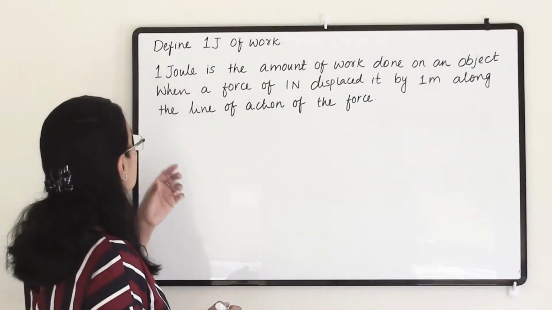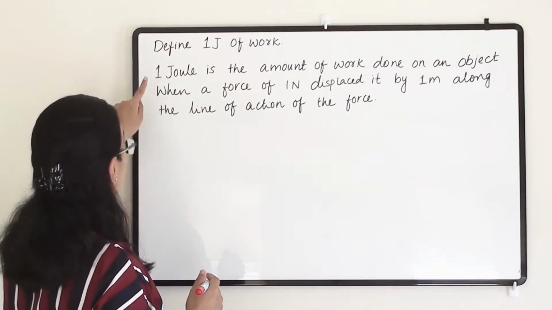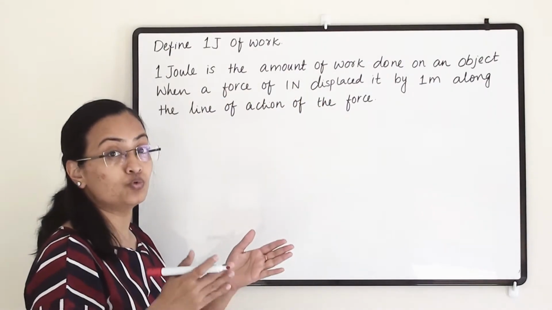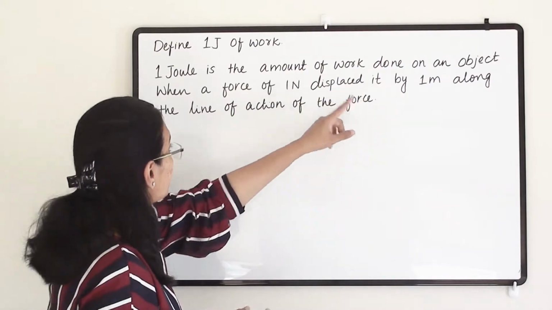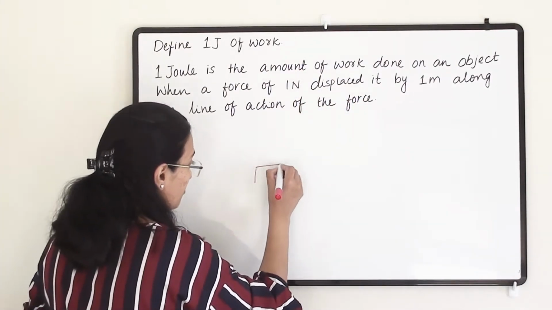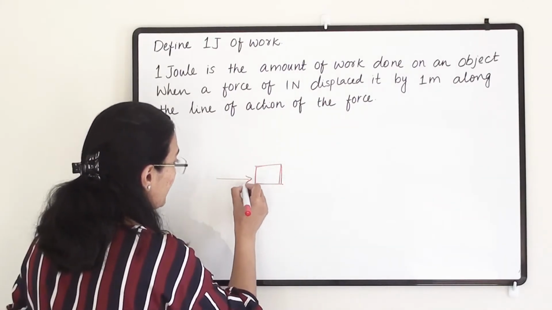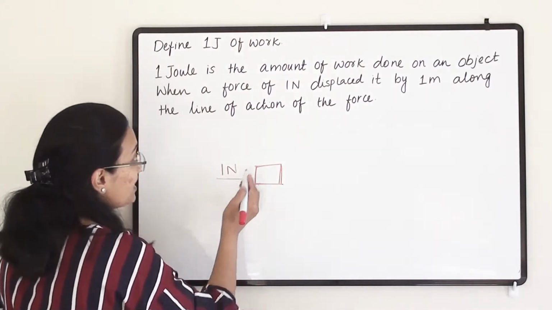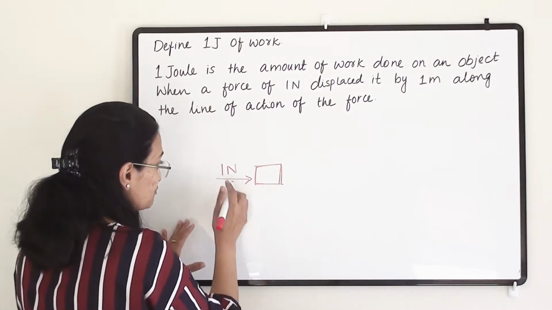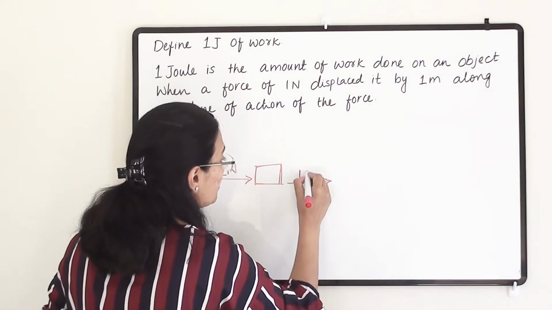Our third question is, define 1 joule of work. The definition of 1 joule of work is, 1 joule is the amount of work done when a force of 1 Newton applied on an object displaces it by 1 meter.